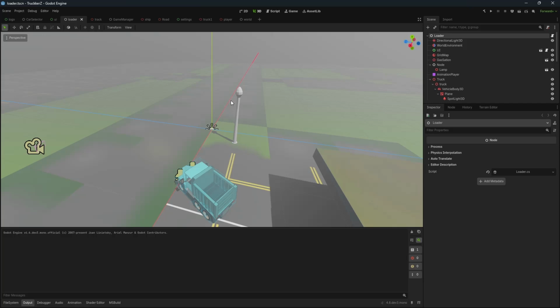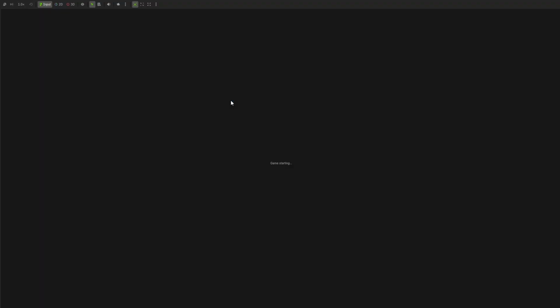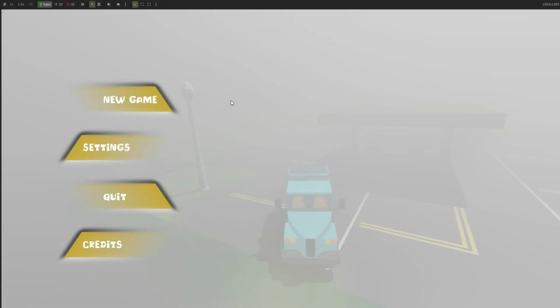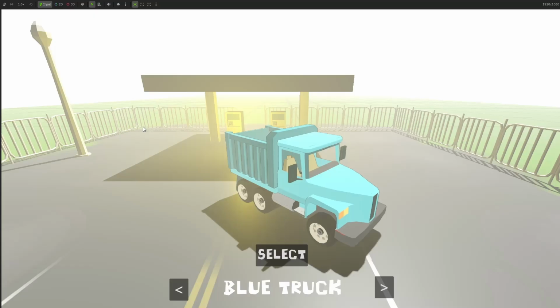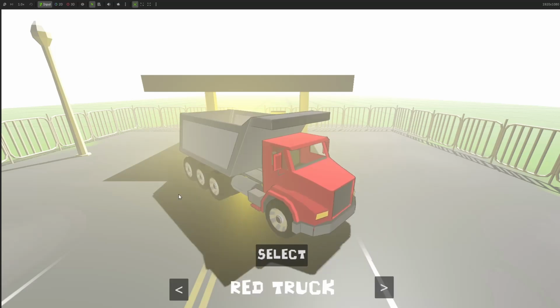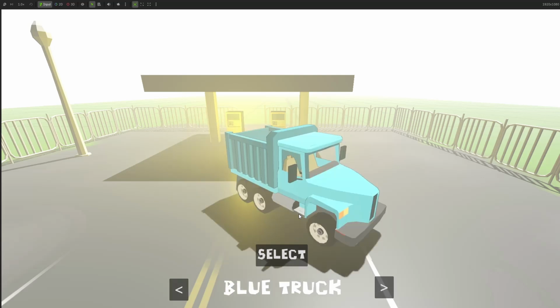I just did a 3D model in Blender, and then I thought that maybe I should take it into the game engine, and that's how things picked up from there. So I ended up developing it. Basically, I implemented some rough menus you can see here. So let's play the main game. I literally went ahead to implement some menus and stuff here. Here you basically pick between two trucks, this one and the other one. Let's pick the blue truck, the first one.